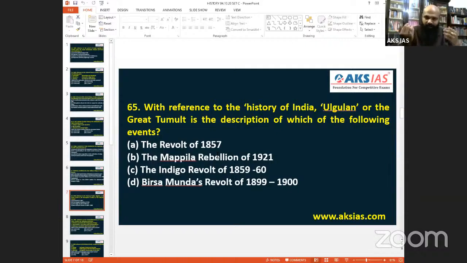The revolt of 1857 was not tribal. Mapla rebellion was not tribal. Then Indigo revolt, again peasants, they were not tribal. So the basic understanding for the tribal goes to the Munda revolt, Birsa Munda. Two years before also there was a question on the tribal rebellions in India. I guess 2019 that question came, about the Santhalis. So they are going more into the tribal understanding.